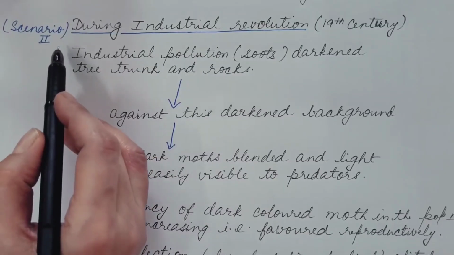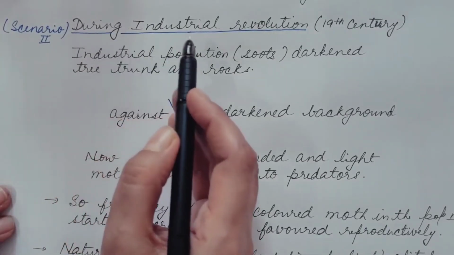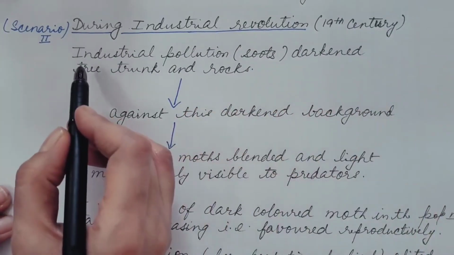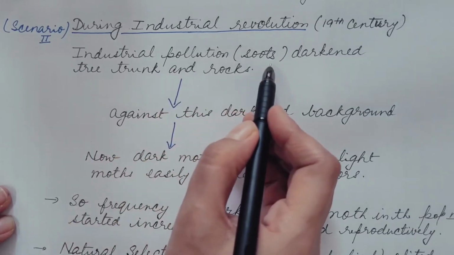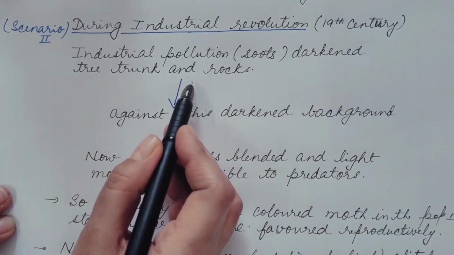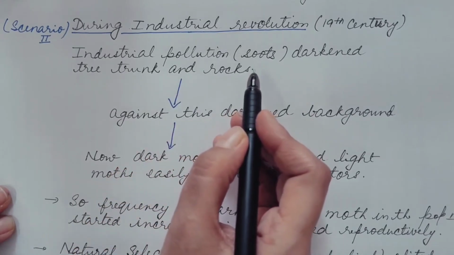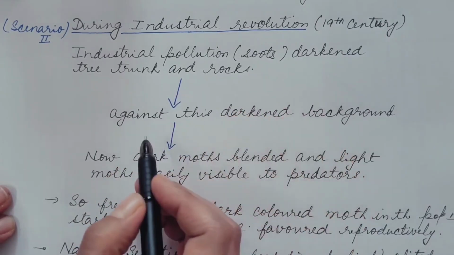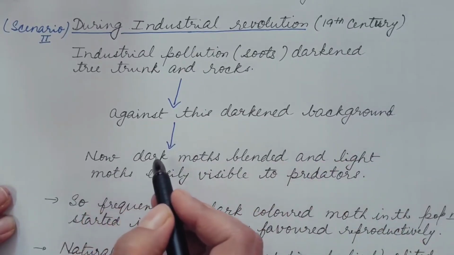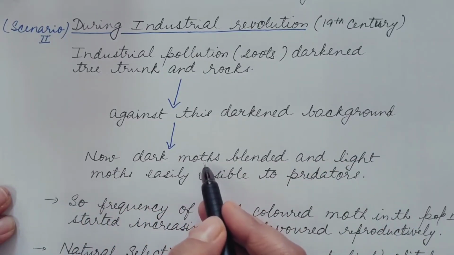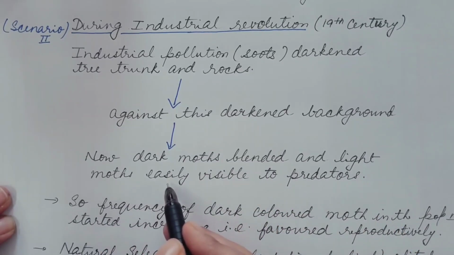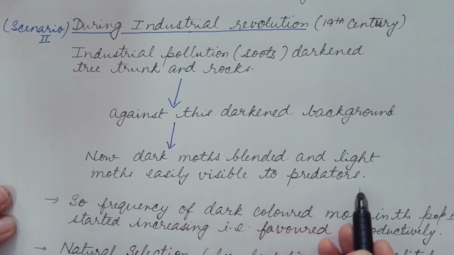Now, the second scenario. During the Industrial Revolution in Europe, in the 19th century, industrial pollution soot darkened the tree trunks and rocks because the soot covered their surface. Against this darkened background, dark colored moths now blended in and light moths were easily visible to predators.